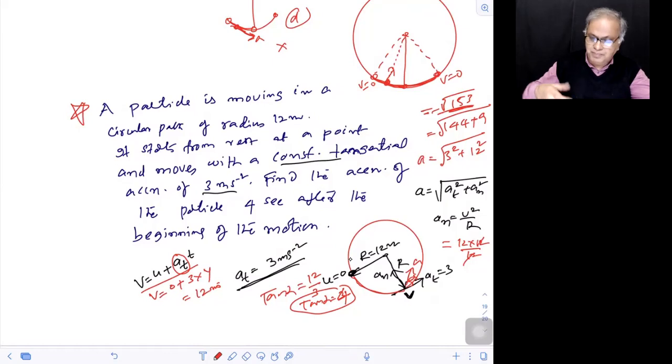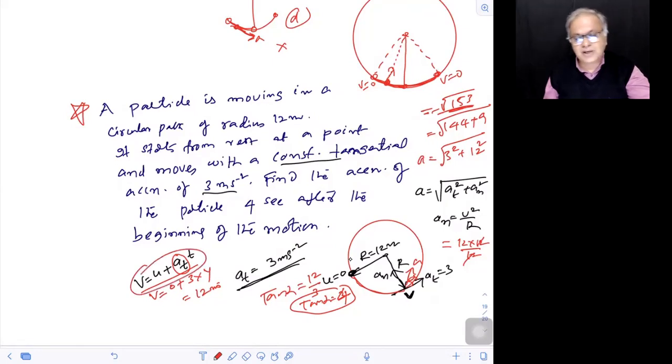And for all the path lengths and speeds, we use A tangential. Almost all the equations used along a straight line can be used here for the path and for the speeds, not for velocity. Of course, the speed is the magnitude of velocity, remember it. So that clarity should come. Though it's going in a circular path, the equation is just the same, V equals U plus AT, we applied. I'll show tomorrow in the derivation. More talk I'll do about that, but this is what is there for today.